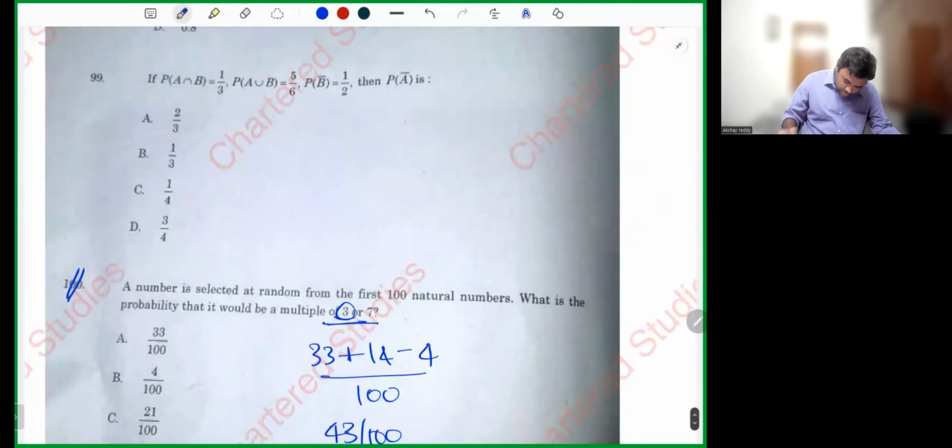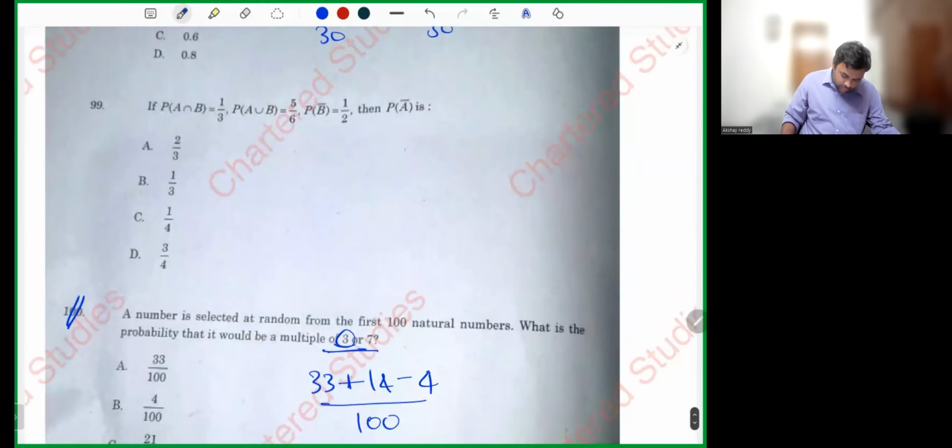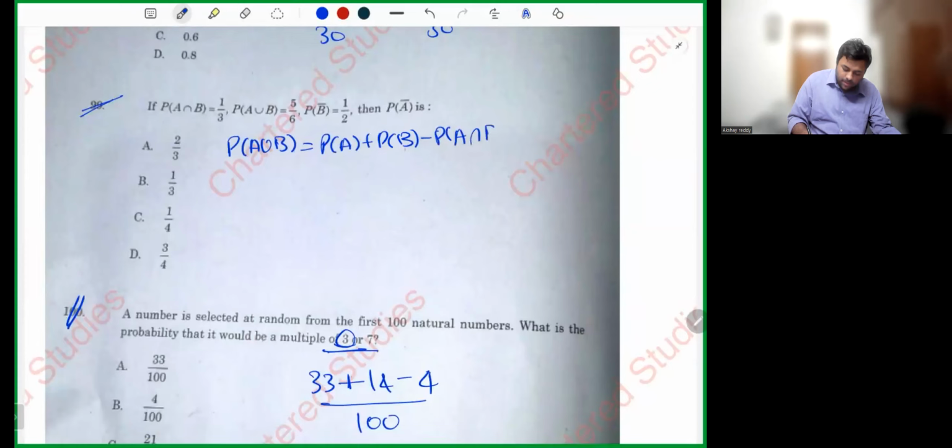Right? Next, let's see this one, 99. P of A intersection B is given, P of A union B is given, P of B complement is given, P of A complement is asked. P of A union B is P of A plus P of B minus P of A intersection B. 5 by 6 is equal to P of A plus P of B minus 1 by 3. B complement is 1 by 2, so obviously P of B will also be 1 by 2.